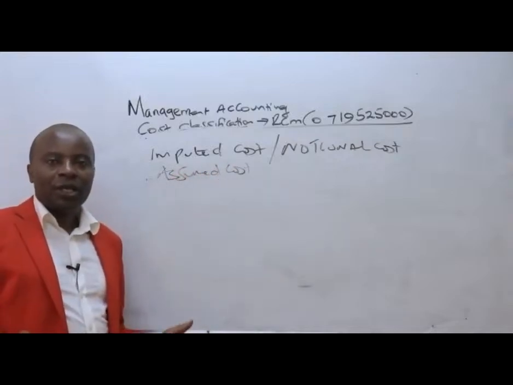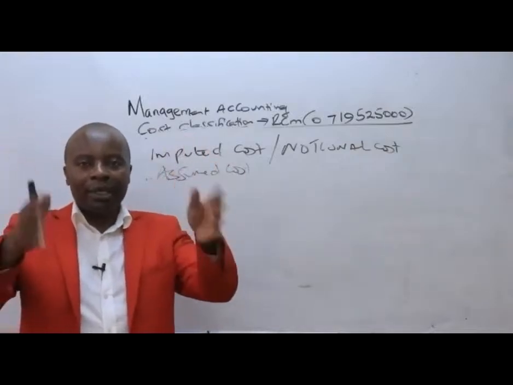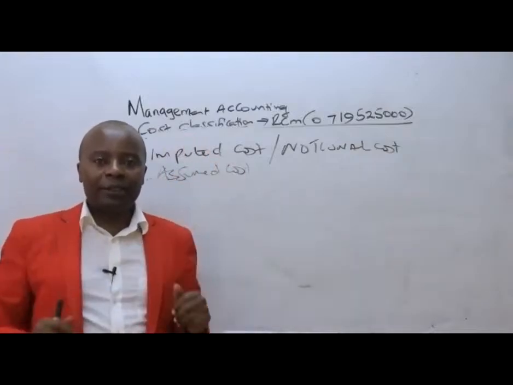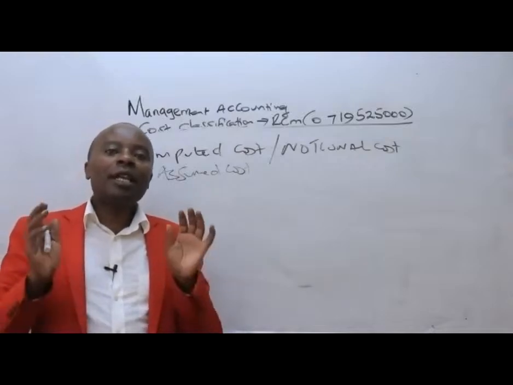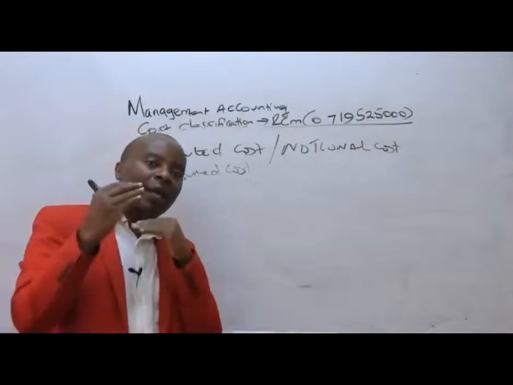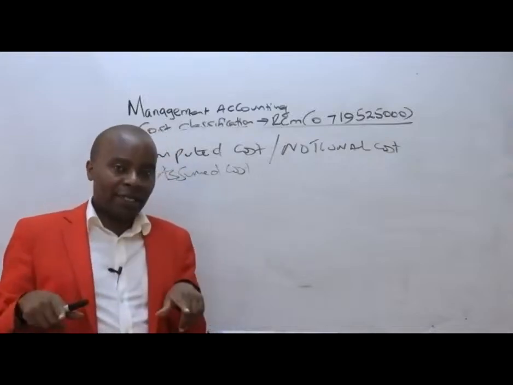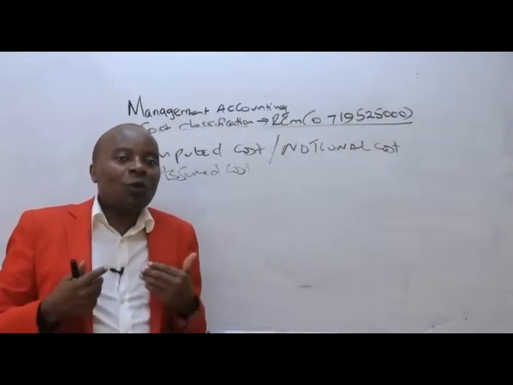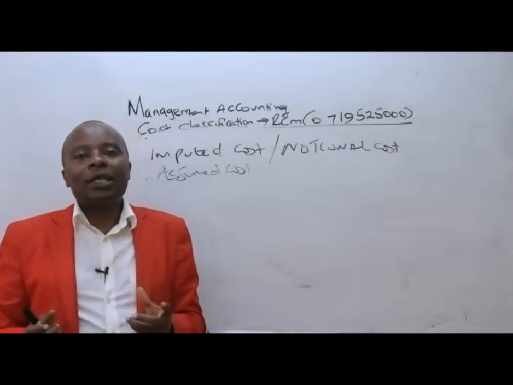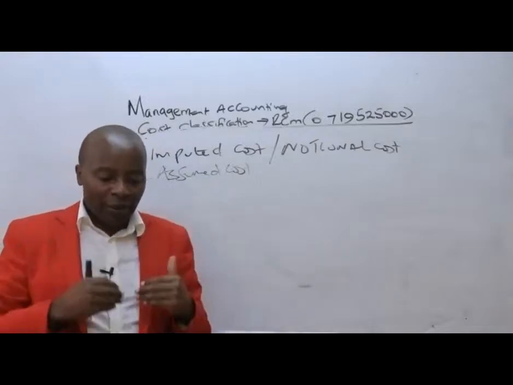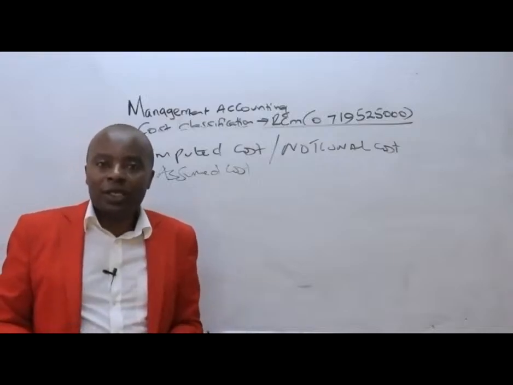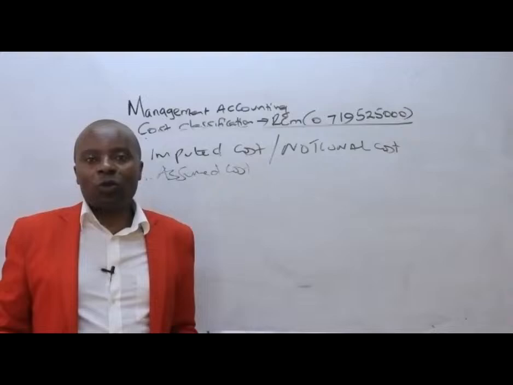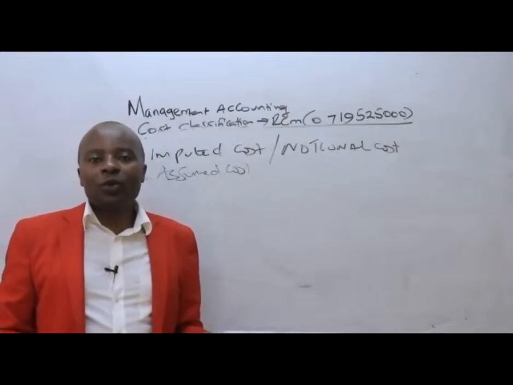For instance, if as RCM we own a building, it will be very important for us in our income statement to have rent, where we'll be assuming, like, if you were paying rent, how much rent would we have paid? So then in our income statement, we shall be charging rent. Of course, that rent doesn't exist. It's an assumed one. It's a hypothetical one. So it is notional. It is what you're imputing.